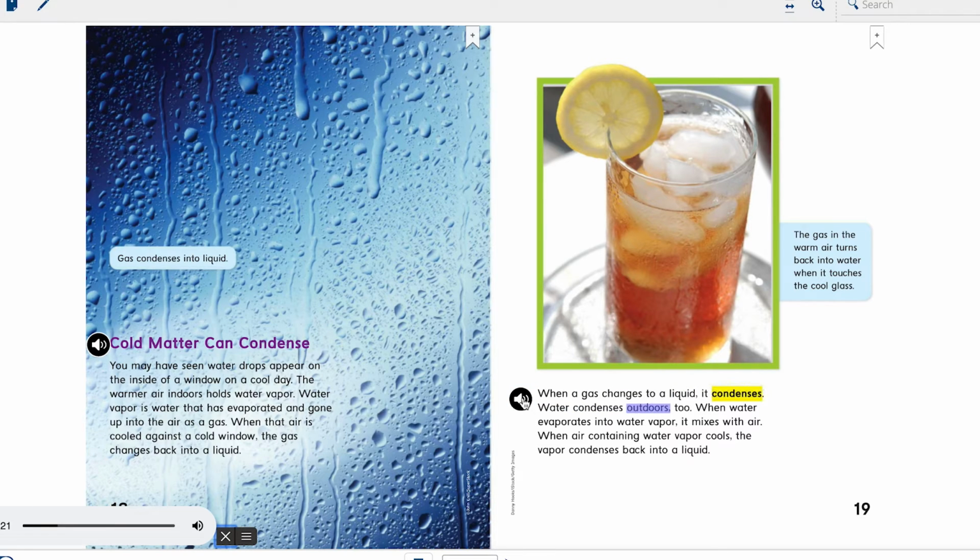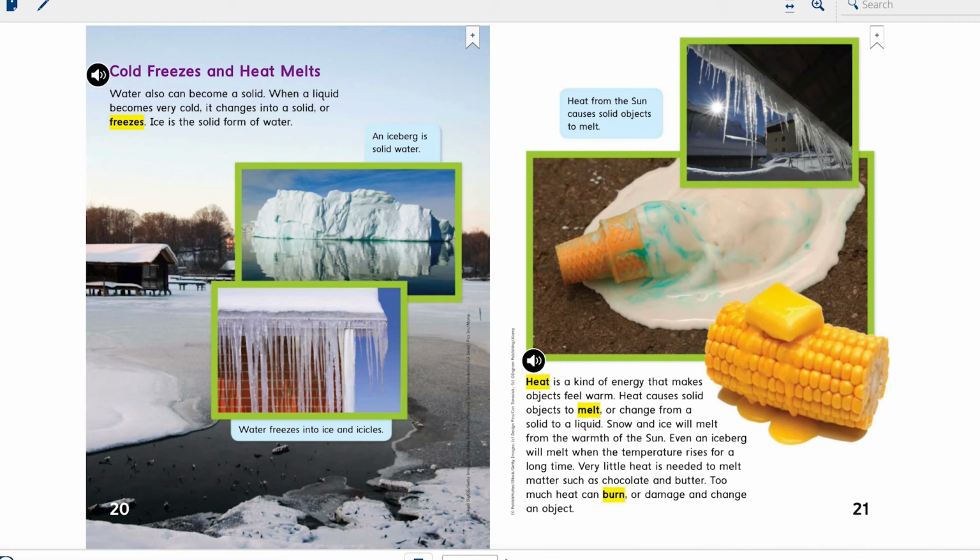Water condenses outdoors, too. When water evaporates into water vapor, it mixes with air. When air containing water vapor cools, the vapor condenses back into a liquid. The gas in the warm air turns back into water when it touches the cool glass.